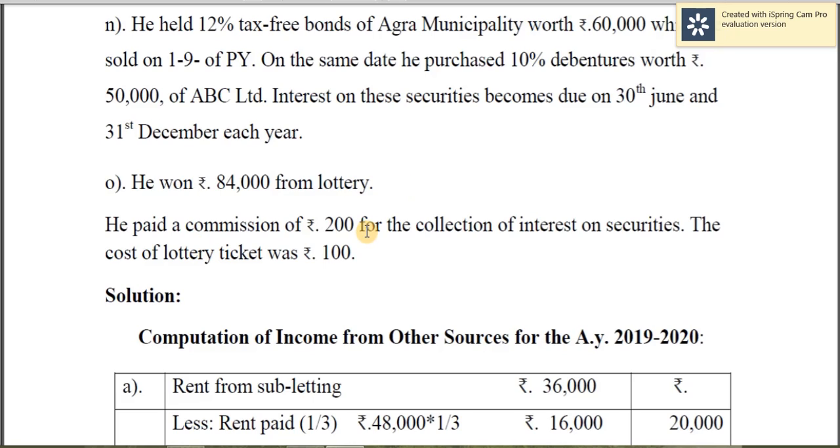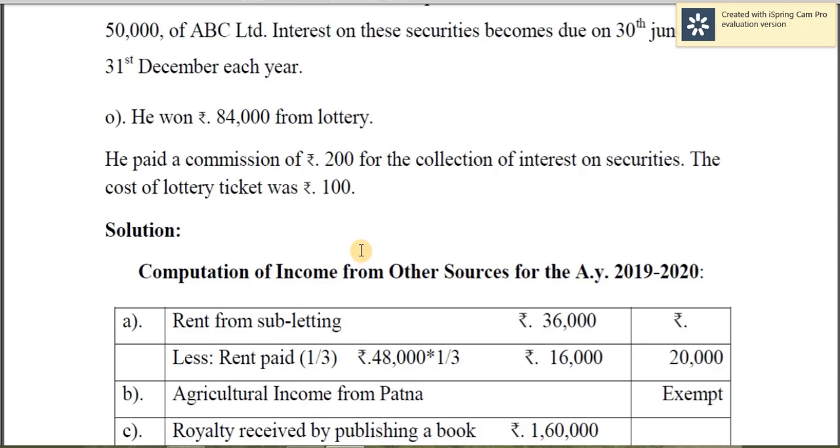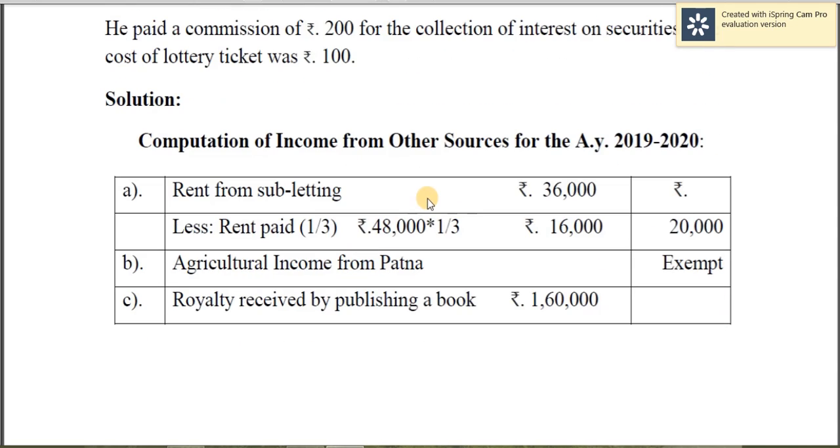So no need of doing that. You paid a commission of 200 for a collection of interest on securities. This is deductible. The cost of lottery ticket was 100. This is not deductible because any expenses incurred in the case of casual incomes like winning from lottery, crossword puzzles, races including horse race, betting, this expense is not at all deductible from such incomes. Okay, just have a quick glance over this.